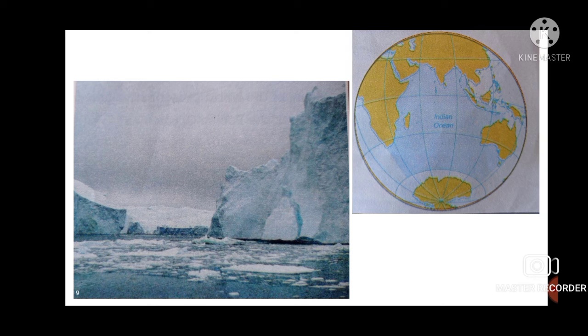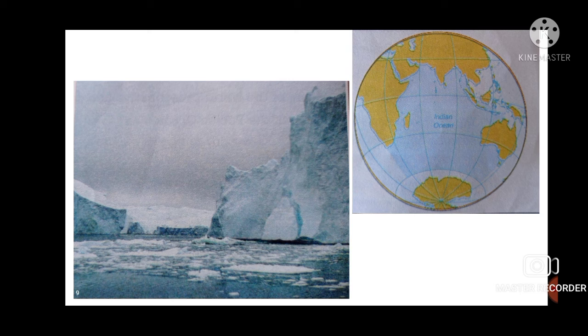Indian Ocean. The Indian Ocean is the third largest ocean in the world. It lies to the south of Asia and is named after India, which lies at its head. It separates East Africa from Australia. It is warmer than the Pacific, Atlantic, and Arctic Ocean. Now, on the globe, you can find the area that is a little dark blue, not much. That area is the Indian Ocean, right?